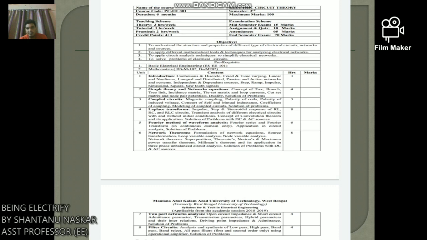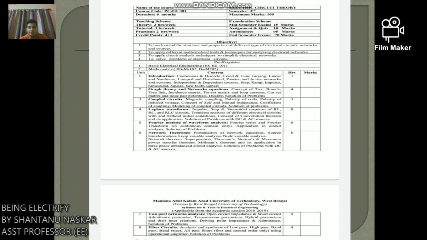And number 6 is network theorem, where we can learn the formulation of network equation, source transformation, loop variable analysis, node variable analysis, and some network theorems like superposition theorem, Thevenin's theorem, maximum power transfer theorem, Norton's theorem, Millman's theorem, and its application in 3-phase unbalanced circuit and some problems with DC and AC.